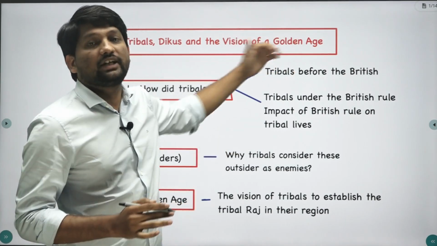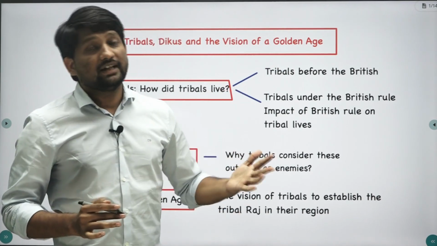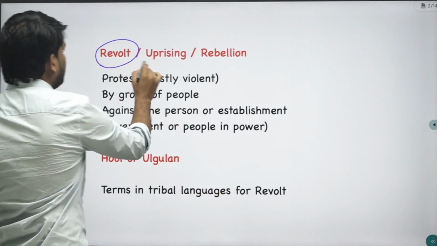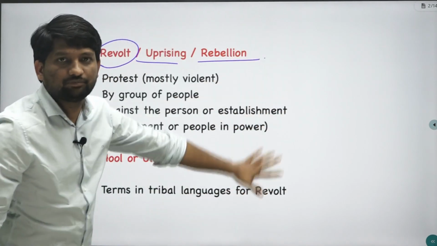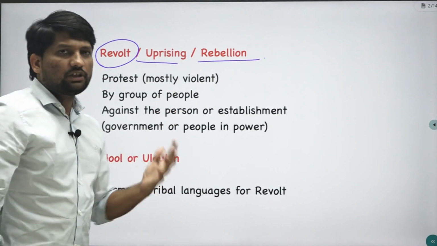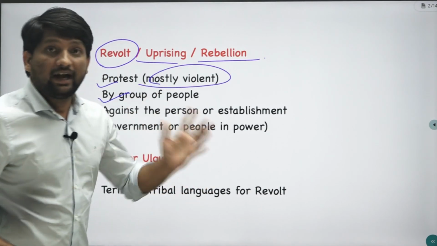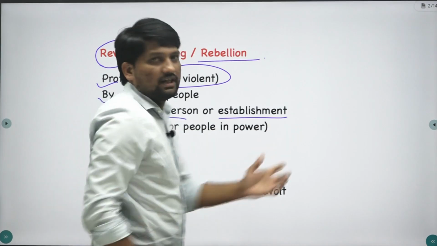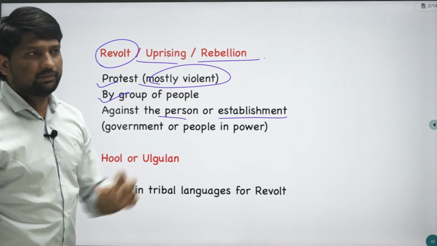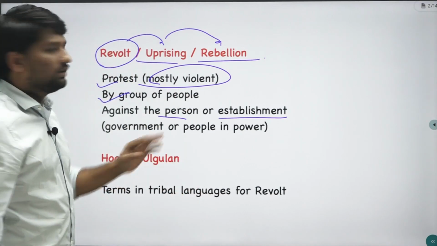Similarly, certain policies affected the tribal people, and ultimately whether these were civilians or peasants or tribal people, they resisted and it culminated into revolt. If you read these terms, revolt, uprising, rebellion, all are the same. All the resistance finally culminated into revolt. Revolt means resistance or protest on a larger scale, mostly violent, by a group of people against a person or establishment, means against government. So you already know what is meant by revolt. You can use these alternatively. These terms are not exactly the same, but in general you can consider them the same.